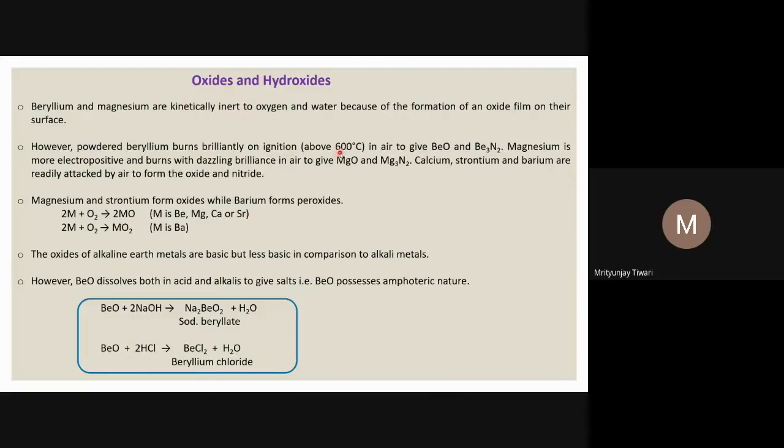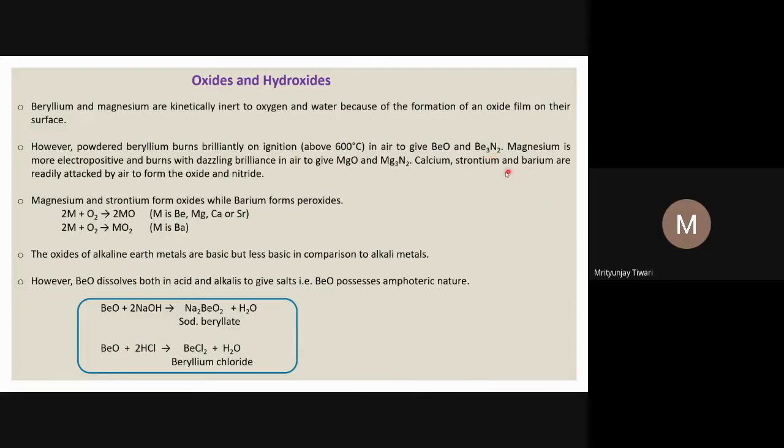One can see the kinetic barrier is surpassed at higher temperature in air to give beryllium oxide, and it also reacts with nitrogen to form beryllium nitride.